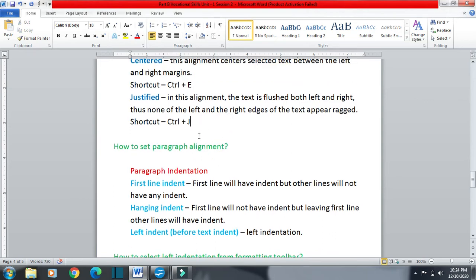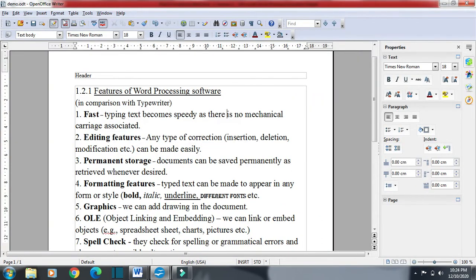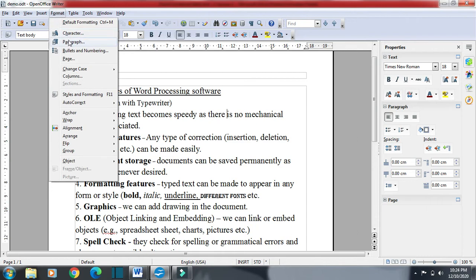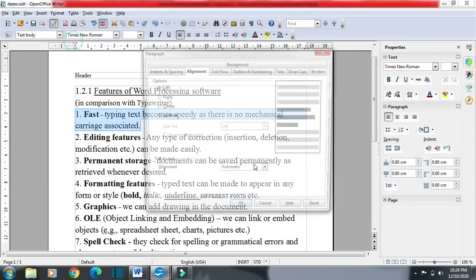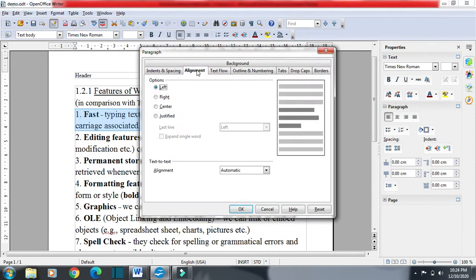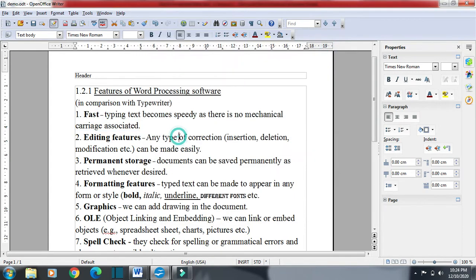Okay, next, one more option is clicking on Format and then clicking on Paragraph. First we have to select the paragraph and click on Format and then click on Paragraph, and here also in the Alignment tab we can change it to left, right, center, justified.